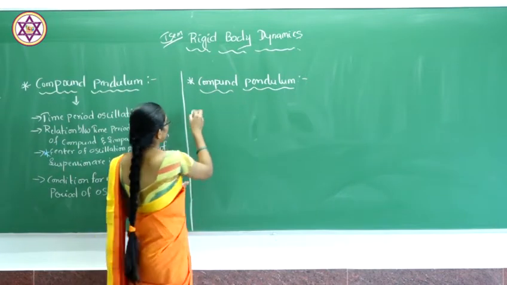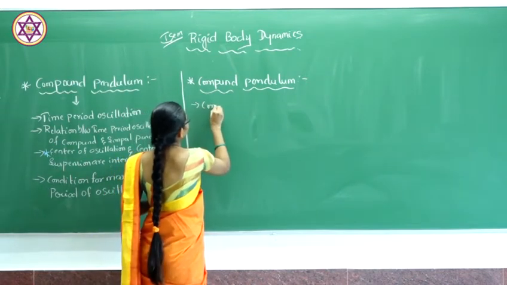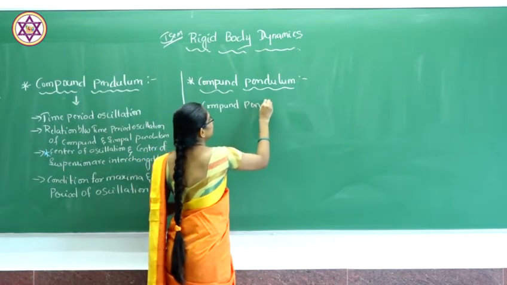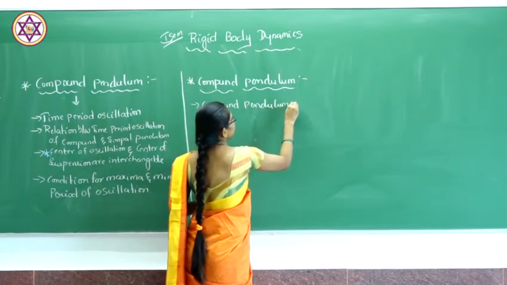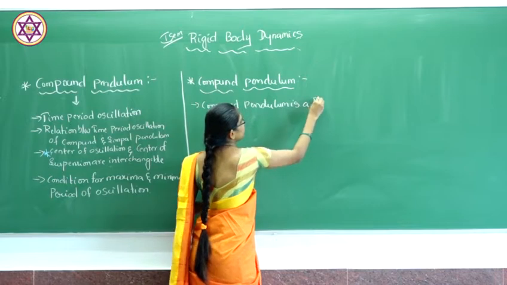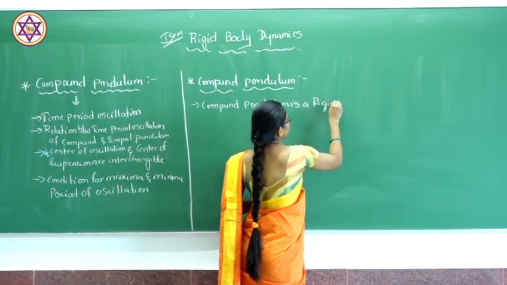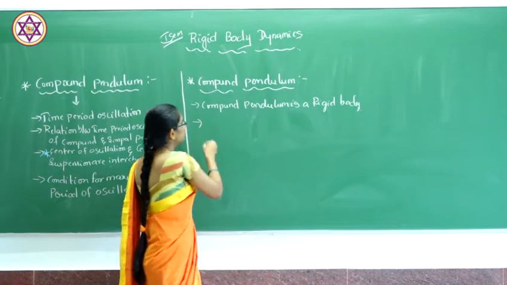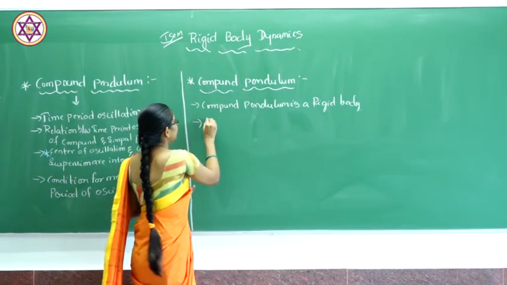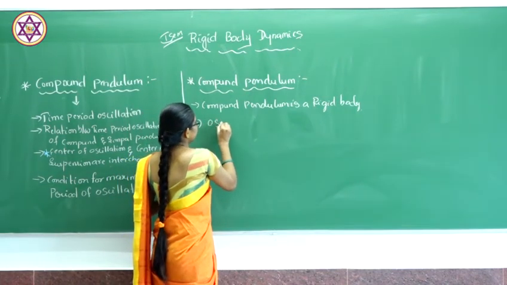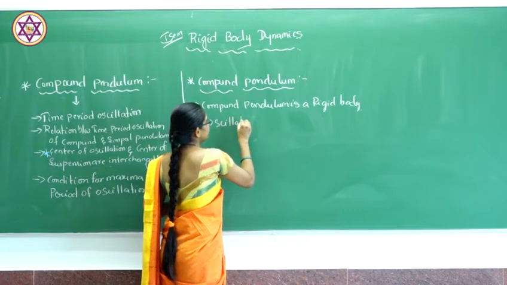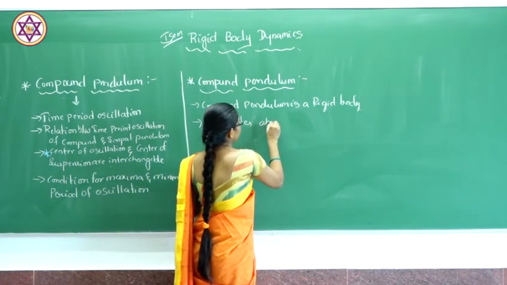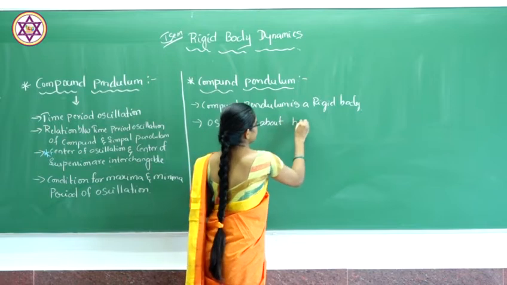So the definition of compound pendulum is a rigid body, having the capacity to oscillate about a horizontal axis.